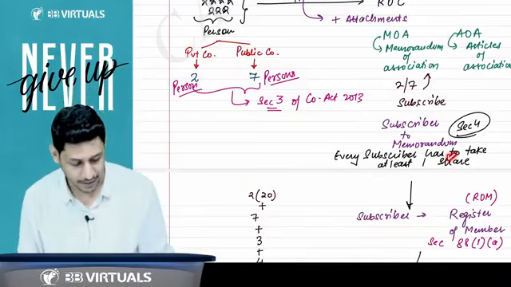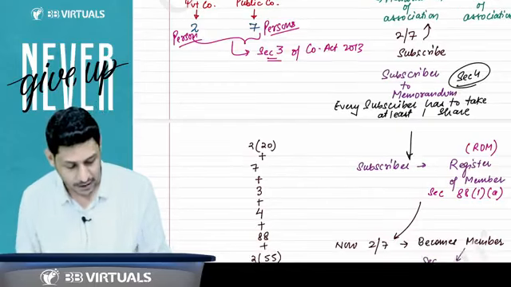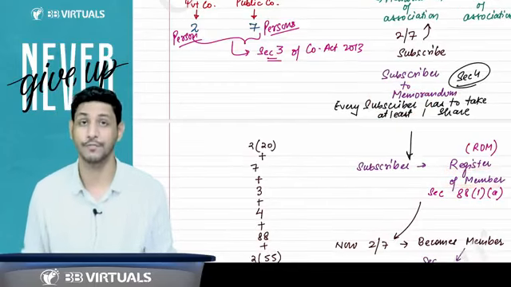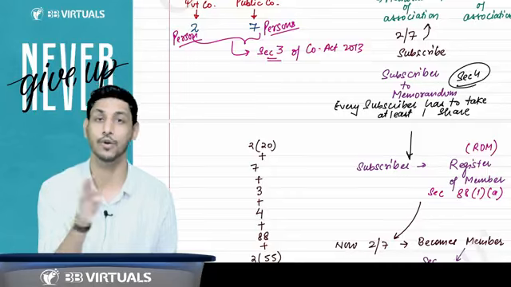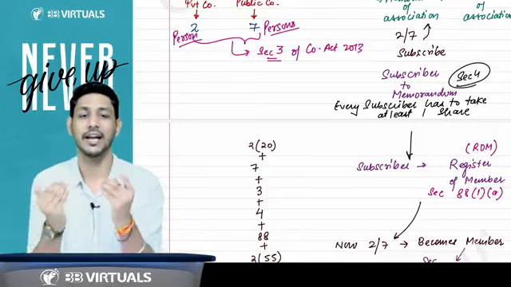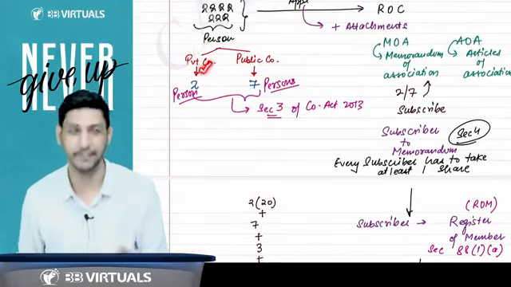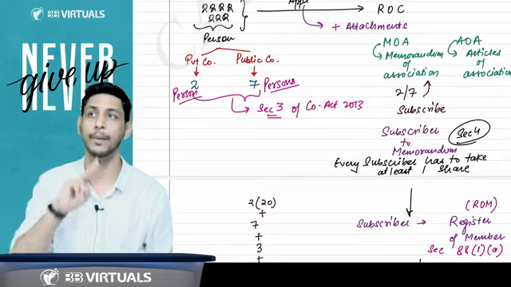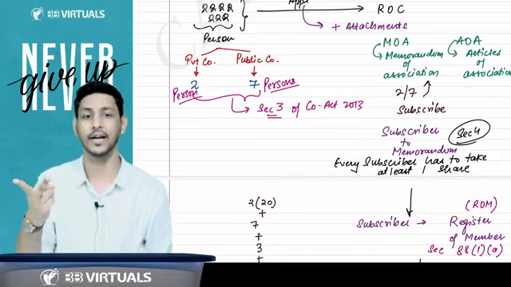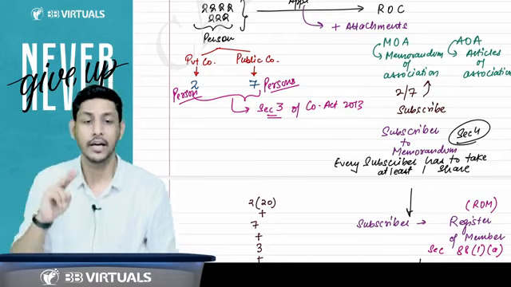And when the company is incorporated, the names of these subscribers will be entered in the register of members, and these subscribers will turn into members. So we will not say it directly like that, but we used to say that in a private company, minimum 2 members are required. In a public company, minimum 7 members are required. At the time of formation, they are not members.